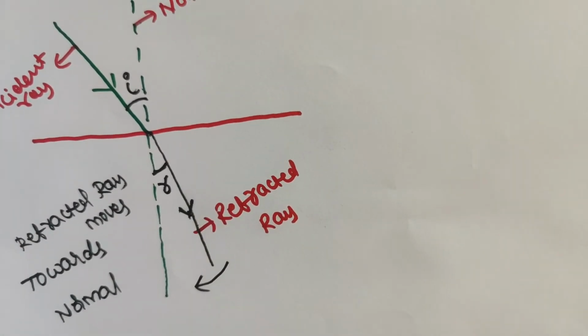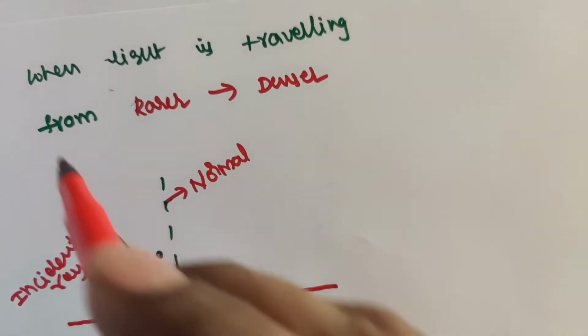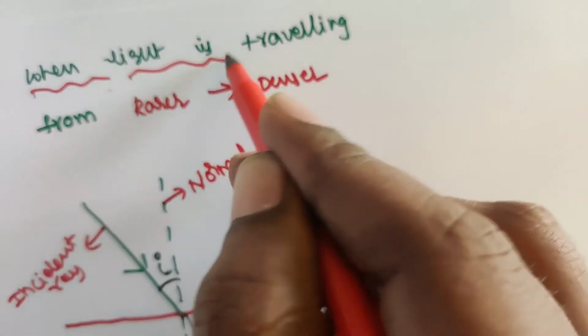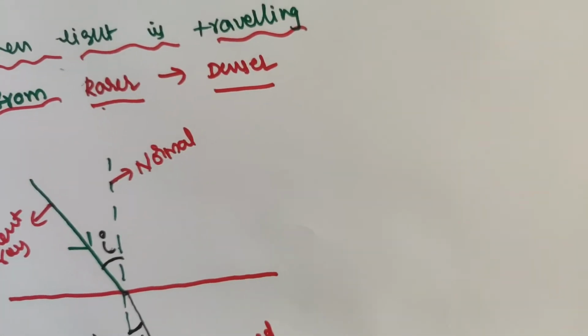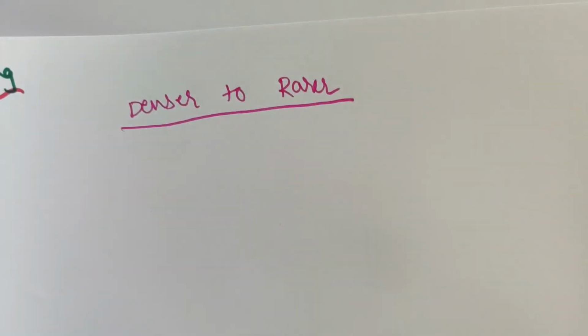Now similarly, if the light is traveling from denser to rarer. Already we know when light travels from a rarer medium to a denser medium, it moves towards the normal.